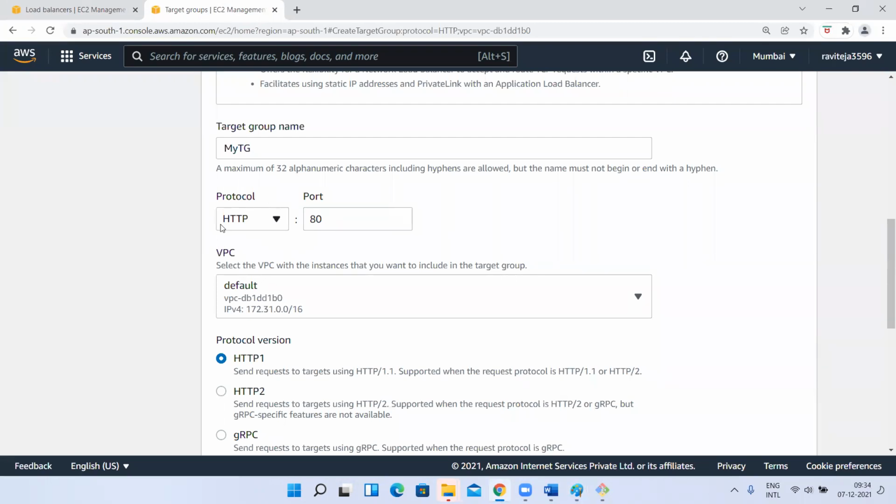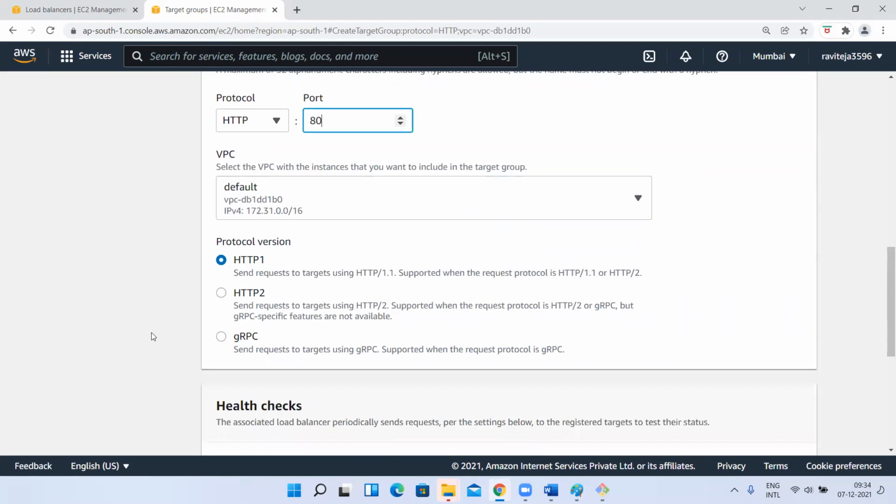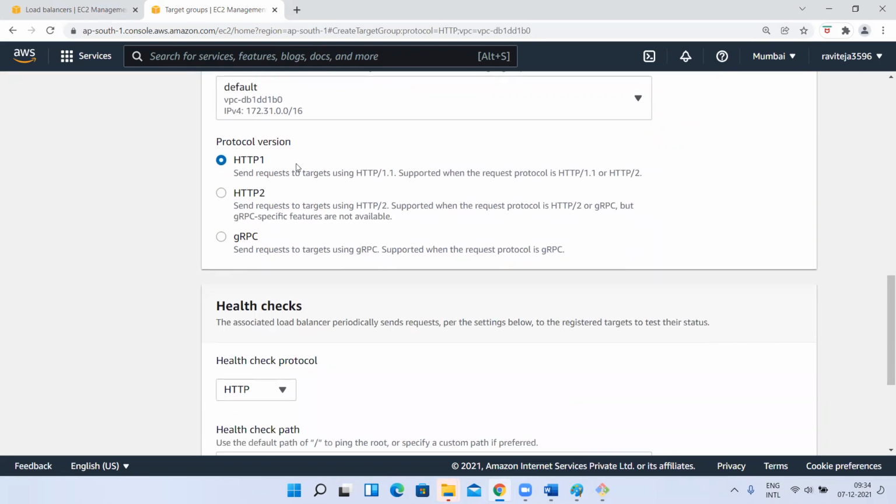So you are telling your load balancer, hey, whenever you receive any request, you redirect that request to your targets using HTTP protocol and the same 80 port number. Okay. Yes or no? Understood? Yes, sir. And the targets are present inside default VPC, and it has to work with HTTP1. And next,